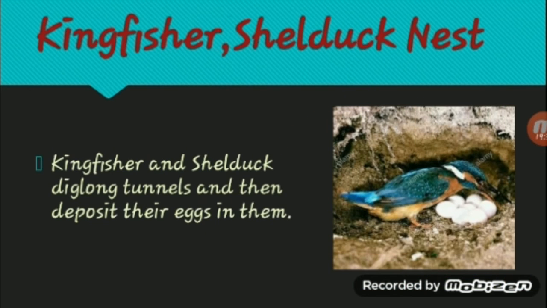And then comes the kingfisher and shelduck. Kingfisher and shelduck dig long tunnels and then deposit their eggs in them. So they dig tunnels on the land and deposit their eggs in them. And the tunnels are very long so that other birds or animals cannot reach them.